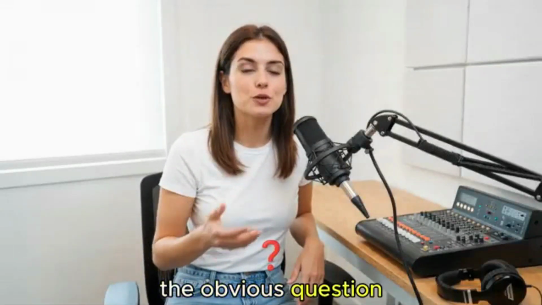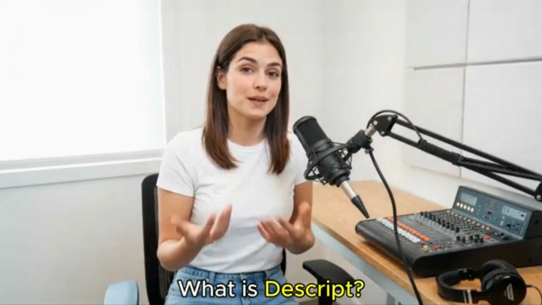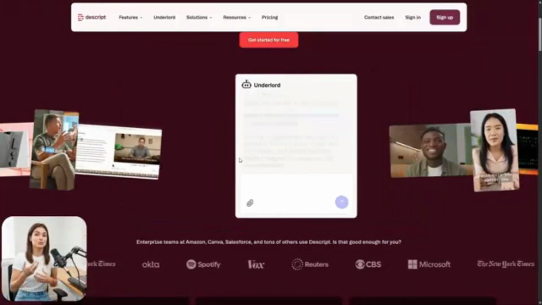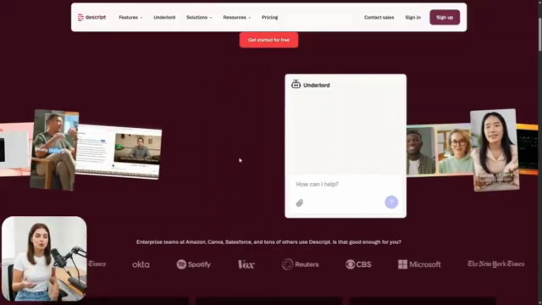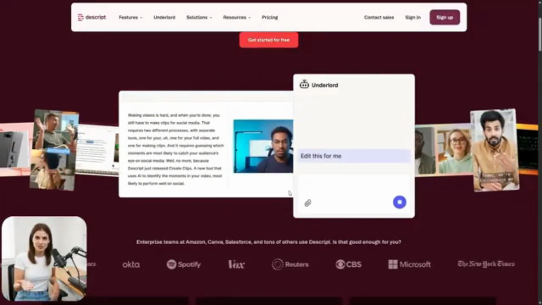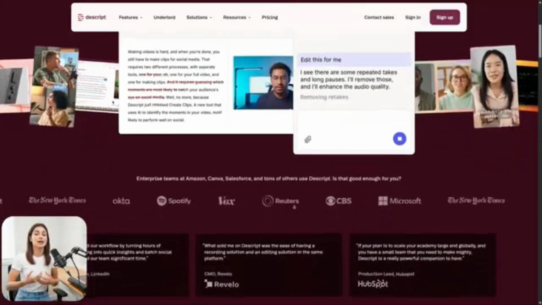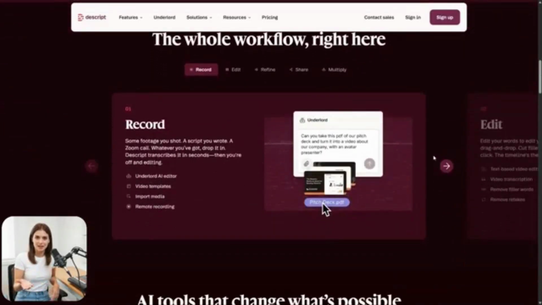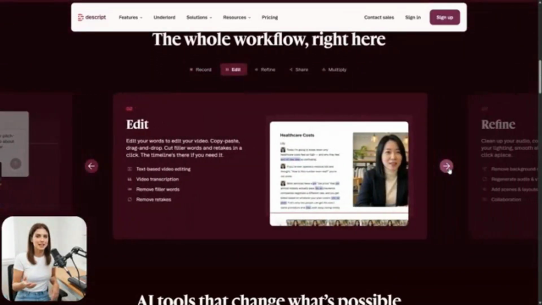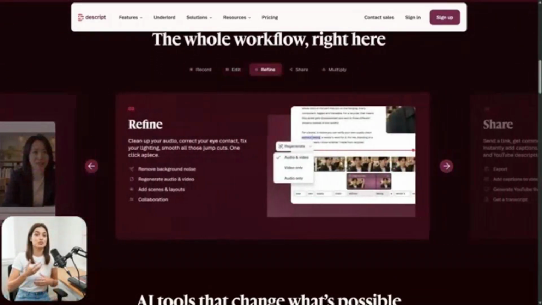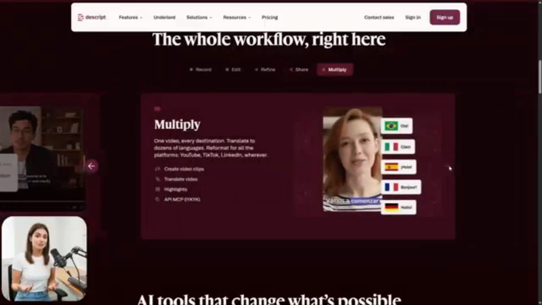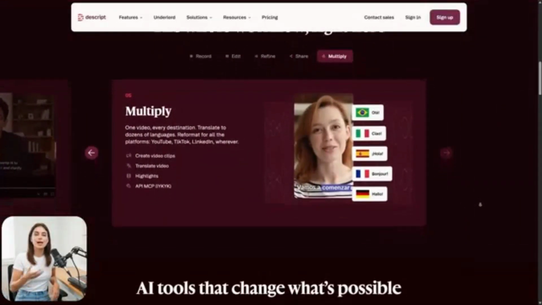Let's start with the obvious question. What is Descript? Descript is an AI editor for video and audio, but it flips the usual process around. With most tools, you're carving up clips on a timeline. With Descript, you edit the words. It listens to your recording, spits out a transcript, and matches every word to the precise second it happens on screen. So delete a word from the text, and that bit of video disappears too. Shift a sentence somewhere new, and the footage tags along.